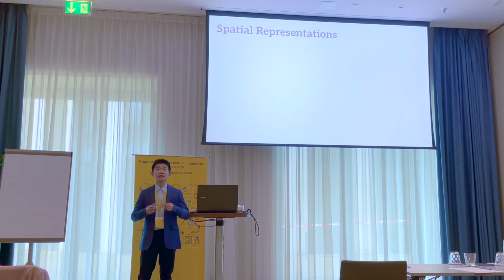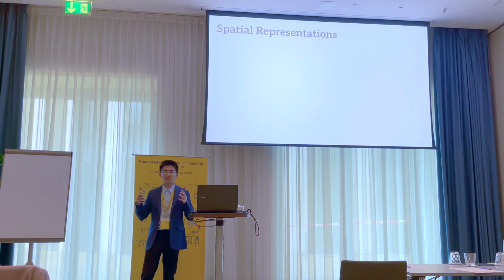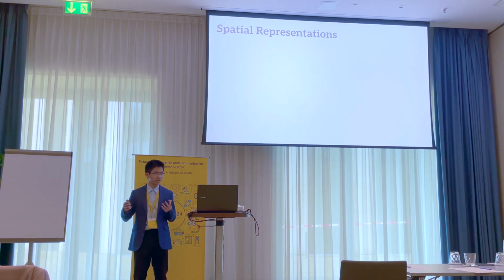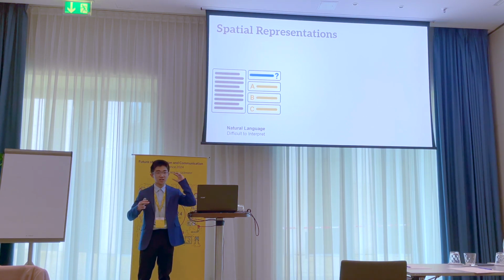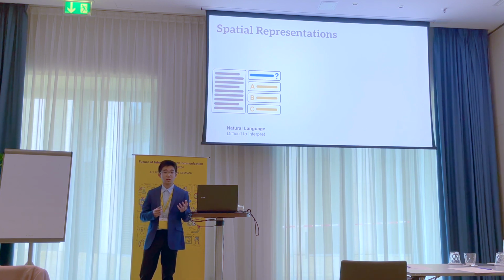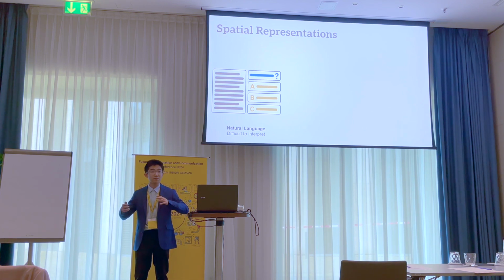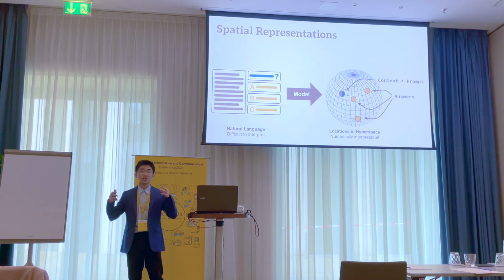Now, the way we actually implement this broad theoretical idea is through spatial representations. So first, we take our natural language prompt, including the context, the prompt, and all the answer choices, and because these are difficult to interpret, we have to convert them into something that's numerically interpretable.